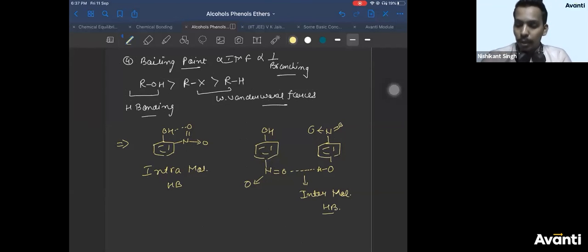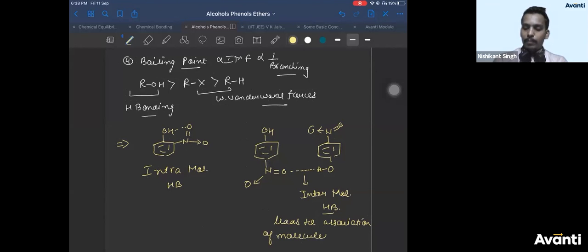Due to this intermolecular hydrogen bond, lot of molecules of paranitrophenol will come and get attached to itself. So this will lead to association of molecules. Lot of molecules will come close to each other and attach with itself. And when association of molecules takes place, the molecular mass overall increases.